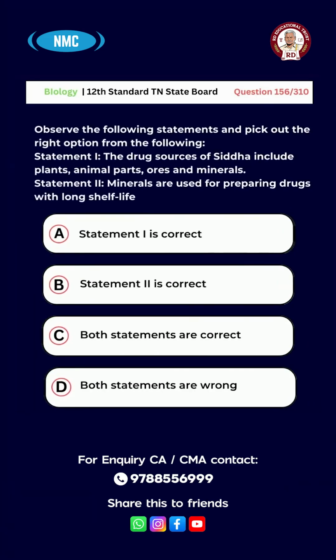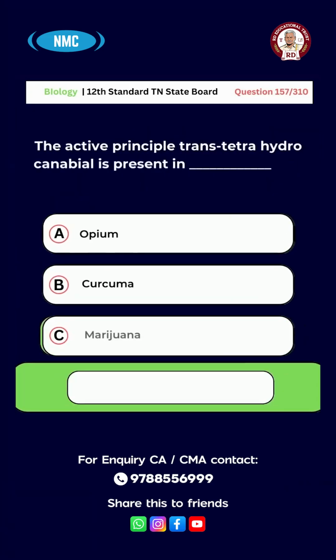Question number 156. Observe the following and pick out the right option. Statement 1: The drug sources of Siddha include plants, animal parts, ores and minerals. Statement 2: Minerals are used for preparing drugs with long shelf life. A. Statement 1 is correct. B. Statement 2 is correct. C. Both statements are correct. D. Both statements are wrong. The right answer is option C. Both statements are correct.